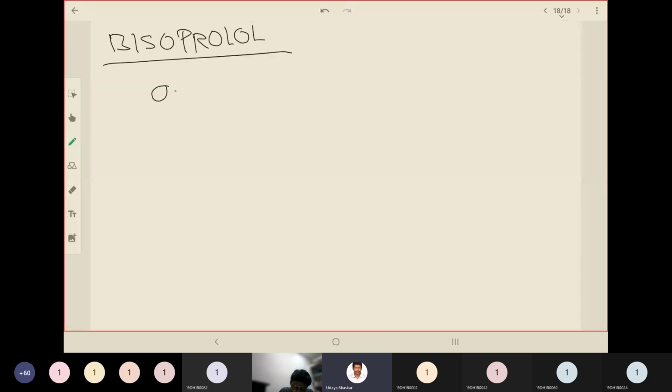Then we see the structure of what we are left with, bisoprolol. Okay, fine, and the general structure is the same, right? Aryl oxy propanolamine. And here also the alkyl group remained the same, isopropyl.